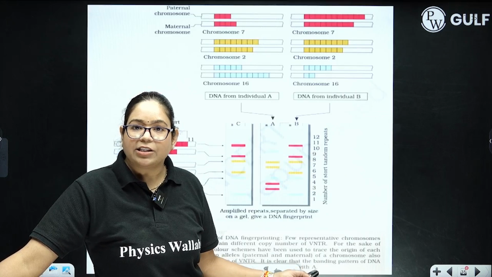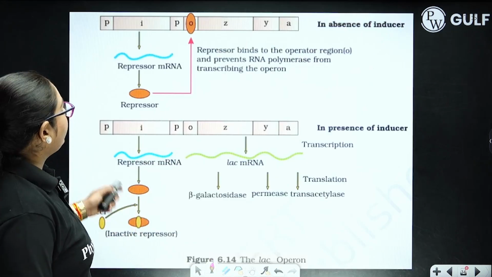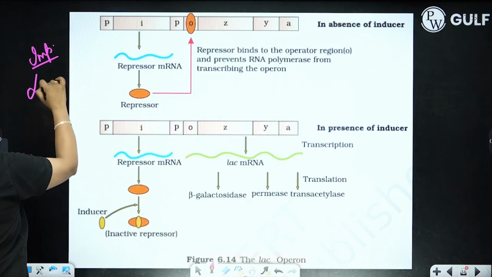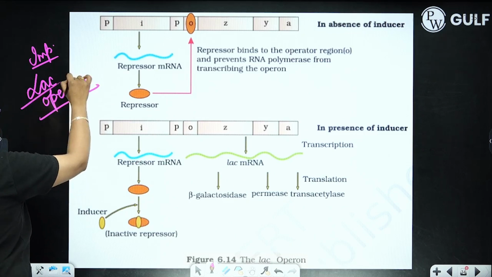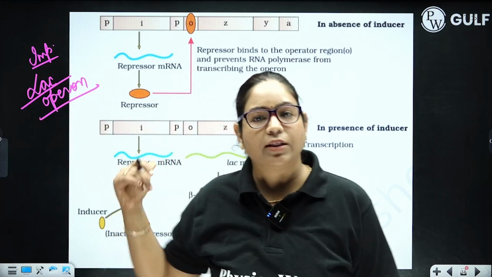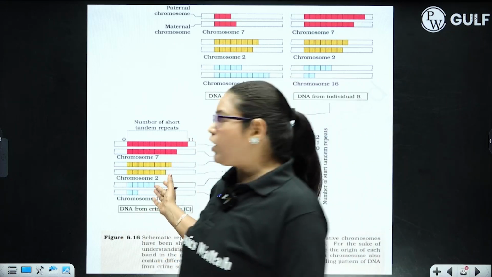Okay, last is your operon and DNA fingerprinting. Over here, question will definitely come from lac operon. Lac operon, how it operates and how it works in the presence and absence of inducer. So you have to work on this diagram as well. Last diagram of this chapter is DNA fingerprinting.